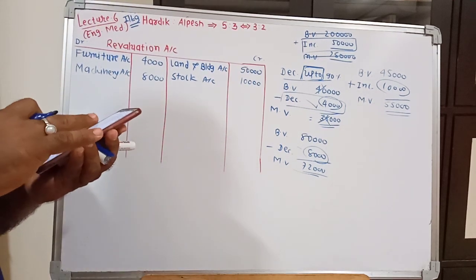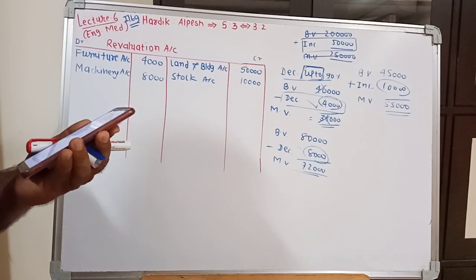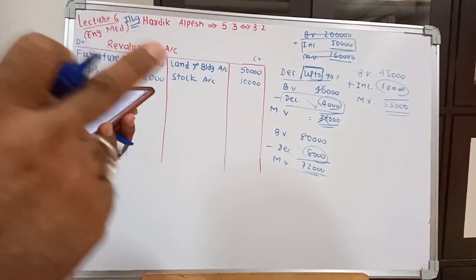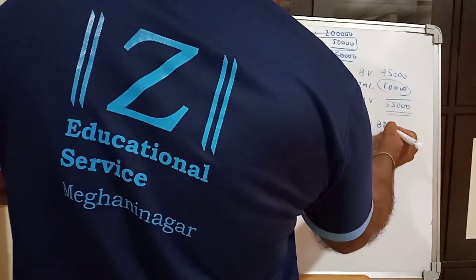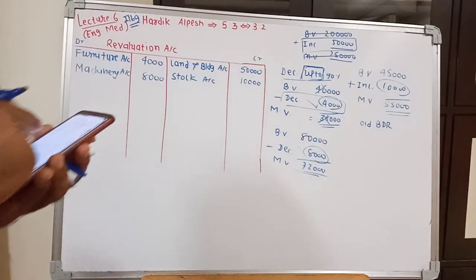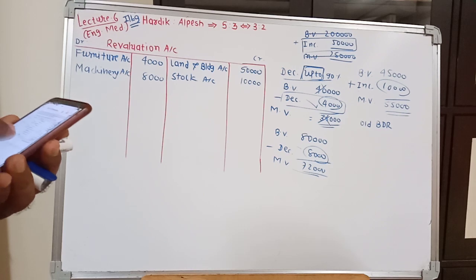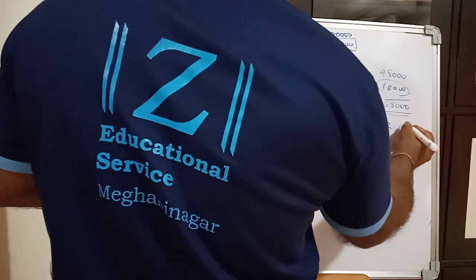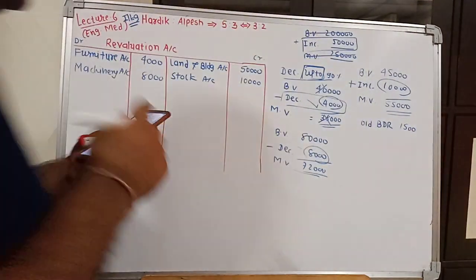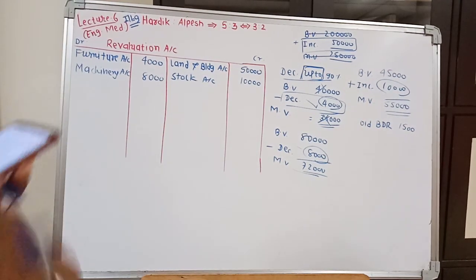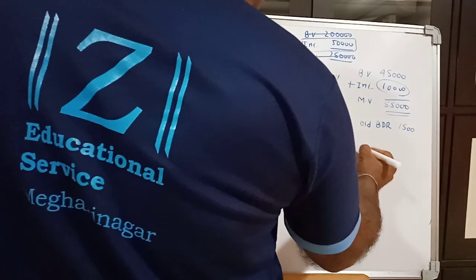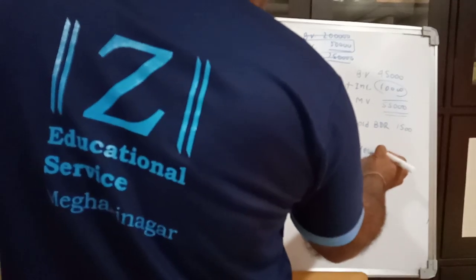In your question, in the balance sheet, you are given bad debt reserve value 1500. We will name it old BDR 1500, and whatever value is given in your adjustment number 5, 3600, that will be considered as new BDR.